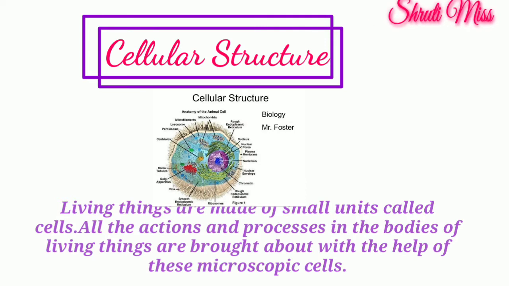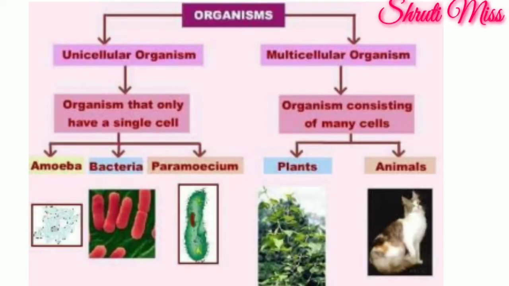Cellular structure. Living things are made up of small units called cells. All the actions and processes in the body of living things are brought about with the help of these microscopic cells. It is divided in two parts, unicellular organisms and multicellular organisms. Some living things are made up of a single cell. These are called unicellular organisms, while some are made up of many cells, so they are known as multicellular organisms.